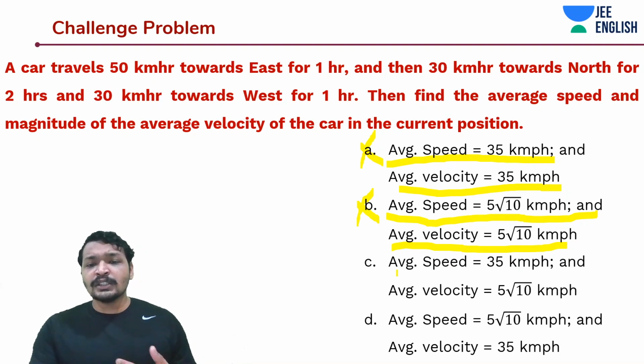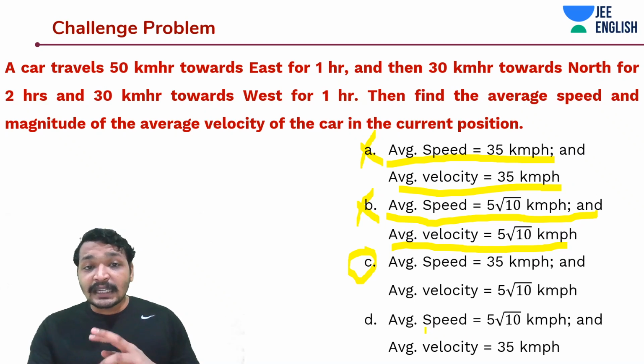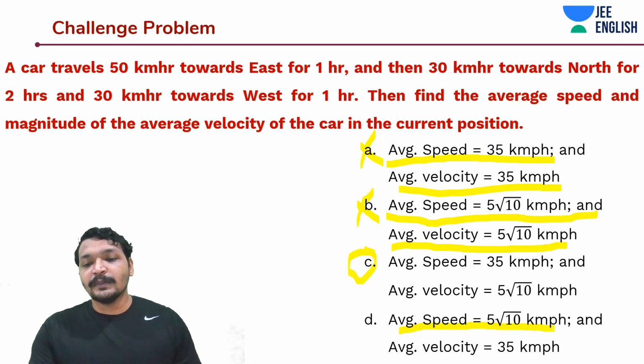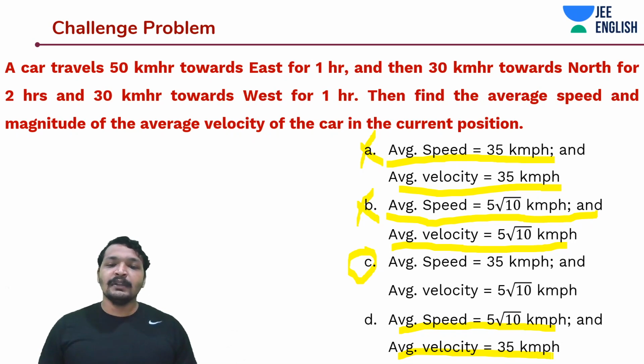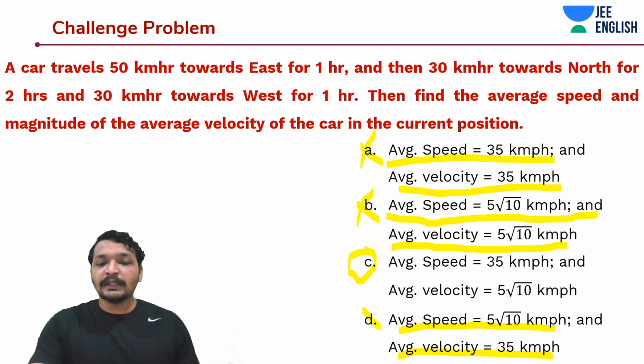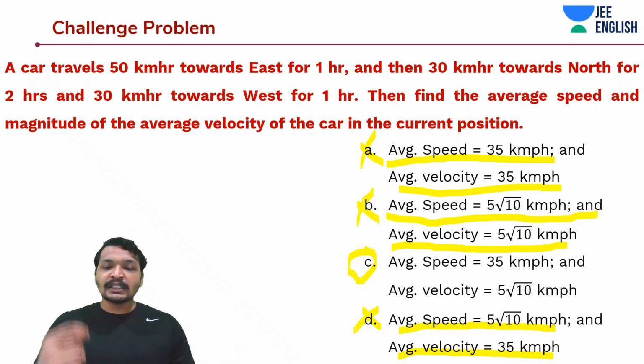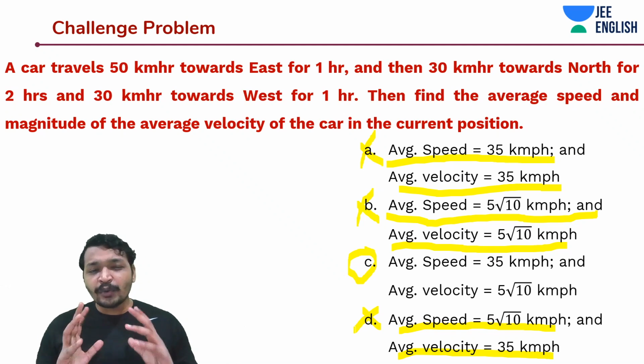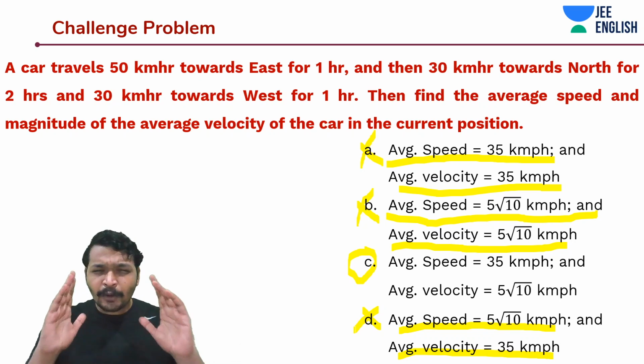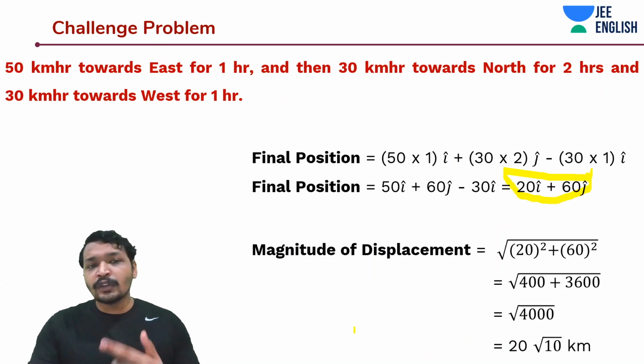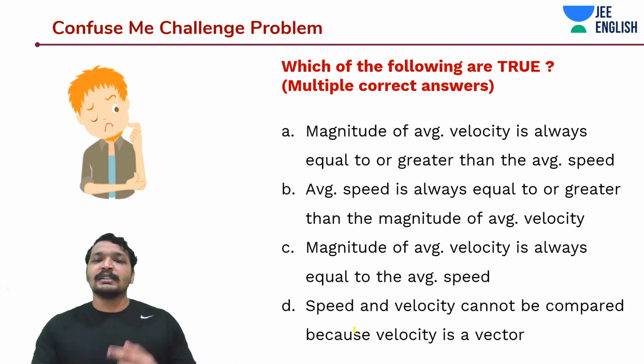And now there are these two options where average speed is 35 km per hour and the other one is average velocity, where it says 5 under root 10 km per hour. So this is the correct answer. And in the last one, they have interchanged the velocity with speed. So they are just confusing you. This happens a lot in your exam. This is a wrong option, but the values are similar, and what they have interchanged is the values. So how do we work around such problems? Keep your concept clear, and you'll understand it. So we'll do the next Confuse Me challenge problem to understand this.